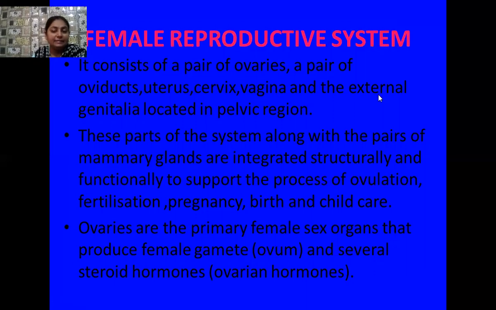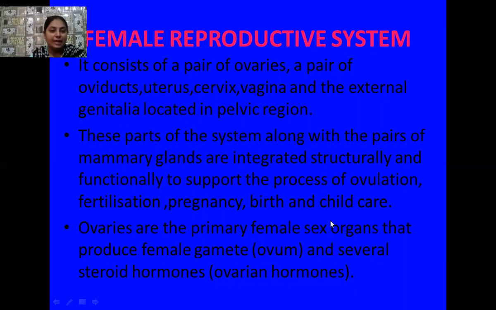Besides these, we have the female external genitalia, located in the pelvic region of the human female. All of these are parts of the system, along with the pair of mammary glands. Because humans are mammals, these mammary glands are very important. All of these work in an integrated, structural and functional manner, and they support many important events in the body of the female, such as ovulation, then fertilization, then pregnancy, birth,